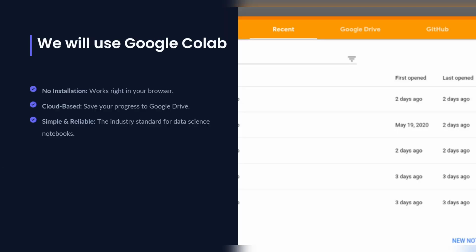For this entire course, we will be using one single tool, that is Google Colab. Because Google Colab requires no installation, no setup issues, and hence there is no software confusion. So if you can open a browser and sign in with a Google account, you are ready. This keeps our focus where it should be, on learning. So let me tell you what you have to do to sign into Google Colab.